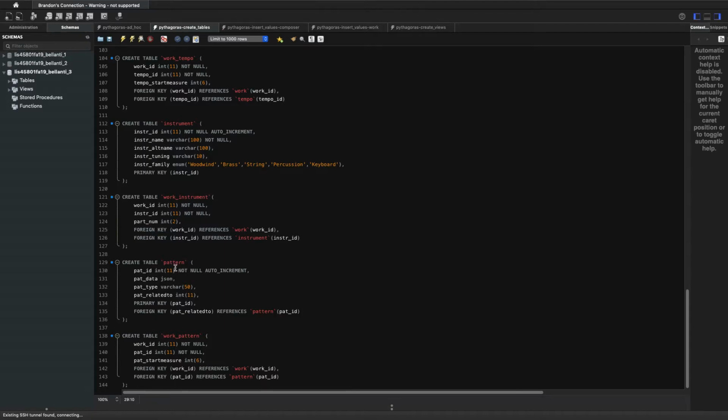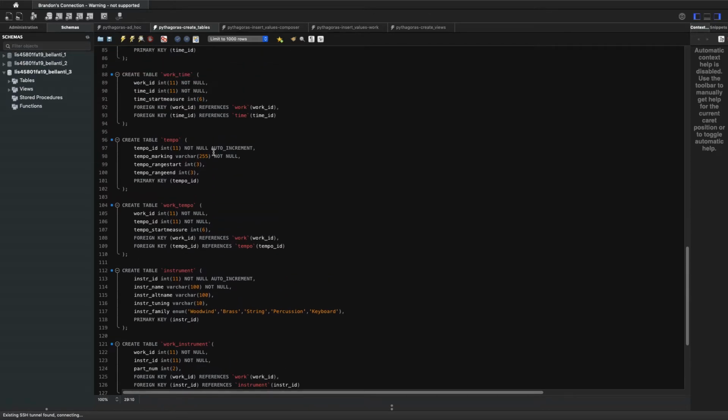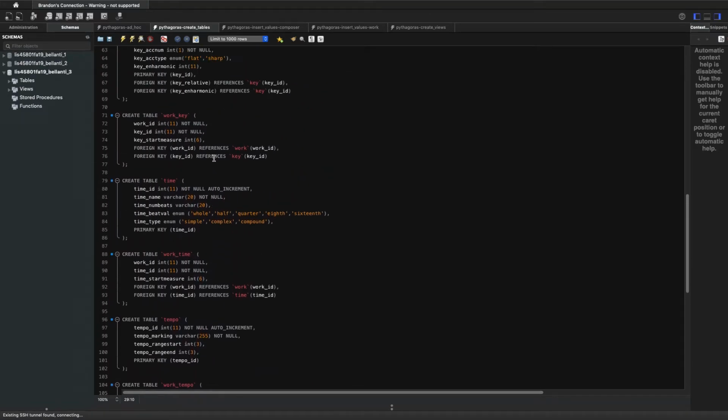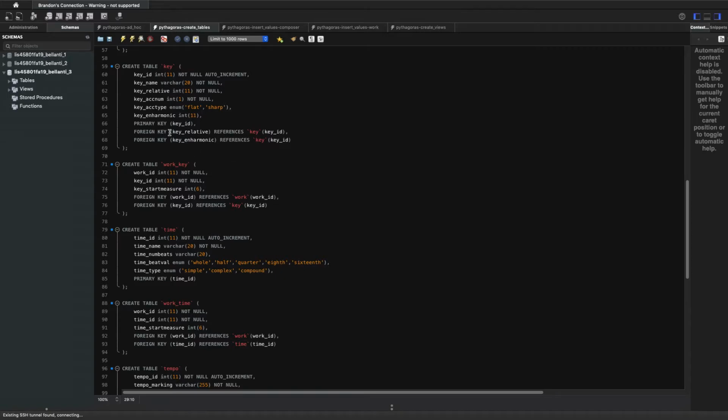Ultimately, the pattern data, I'll highlight this, will be stored as JSON. So the pattern data field in the pattern table is a JSON data type. And a pattern can reference another pattern. So this is a self-referencing foreign key that also happens in the key signature table. You can have a relative key or an enharmonic key that are both related back to the primary key of key ID.